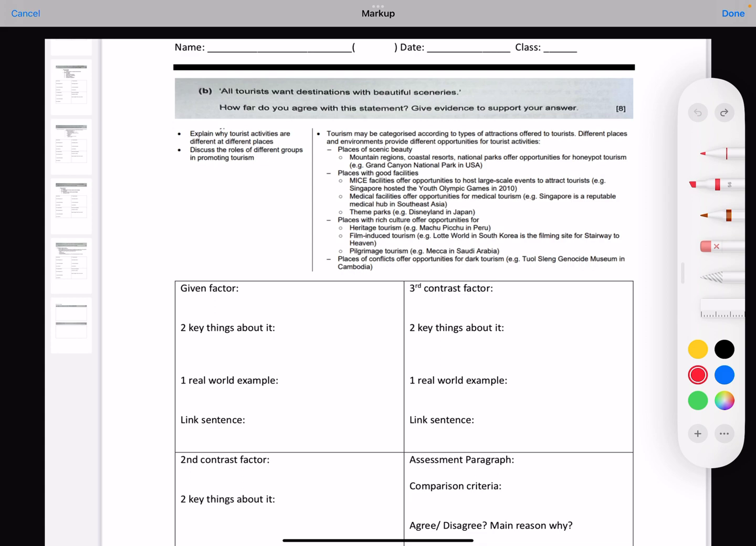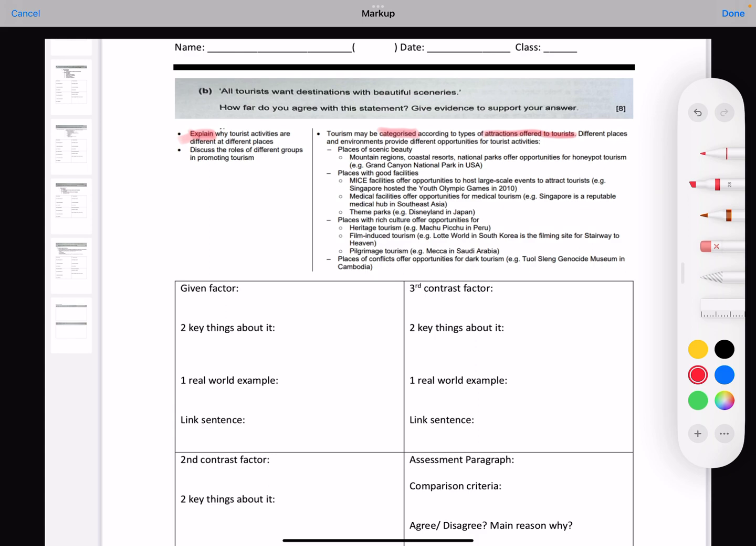So you have to understand that for the tourism component, this is also another area where sometimes Cambridge will be a little bit strange, right? So this one over here, the type of tourist activities is an explain command word, but where are we looking for? We're looking for the categories, the types of tourist attractions offered. So the idea here is that the statement seeks to put a point across that every location that tourists go to will have beautiful scenery. Okay, so is that true?